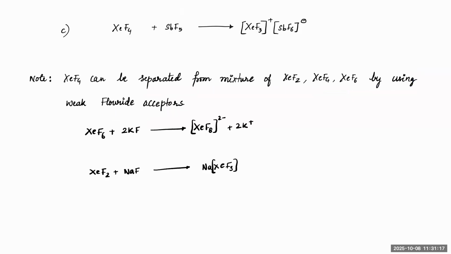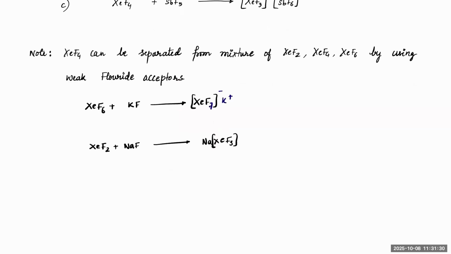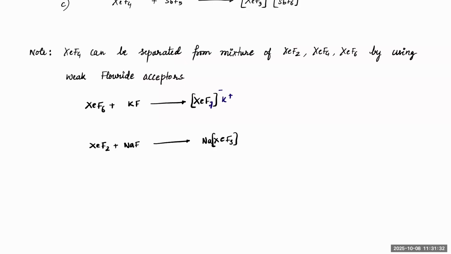XeF4 can be separated from this mixture by using fluoride acceptors. For example, XeF6 will convert into F minus. Sorry, here I wrote it wrong. For 1 mole, you will get this as F minus and K plus, while XeF2 will convert into NaXeF3. So this way, these molecular forms crystallize differently and have different boiling points. That's how we can separate them. Clear, beta? Yes, sir.